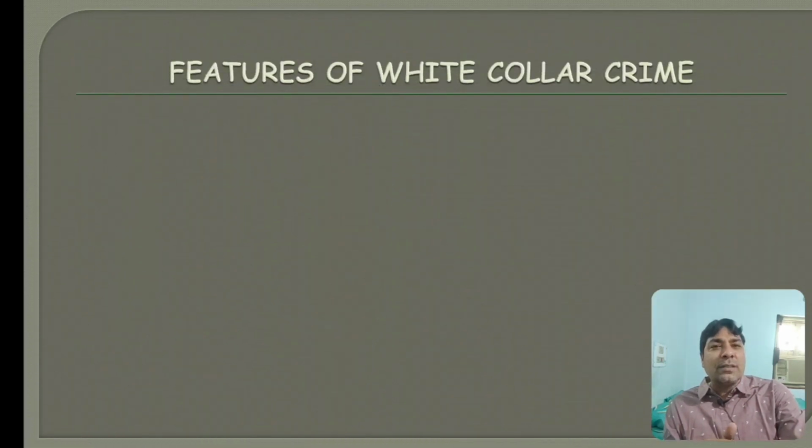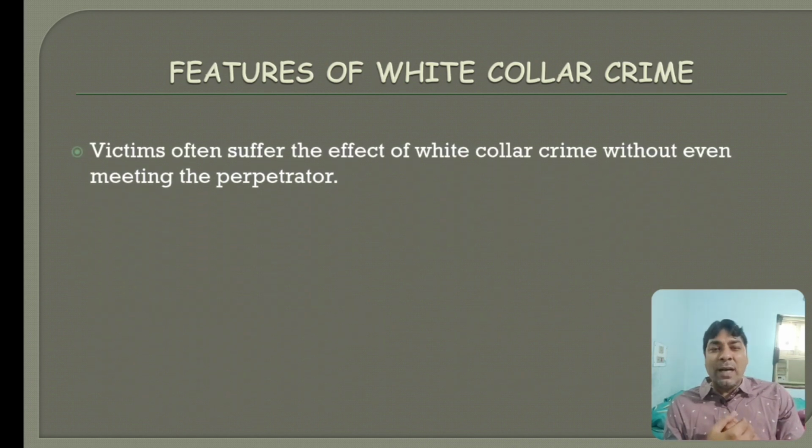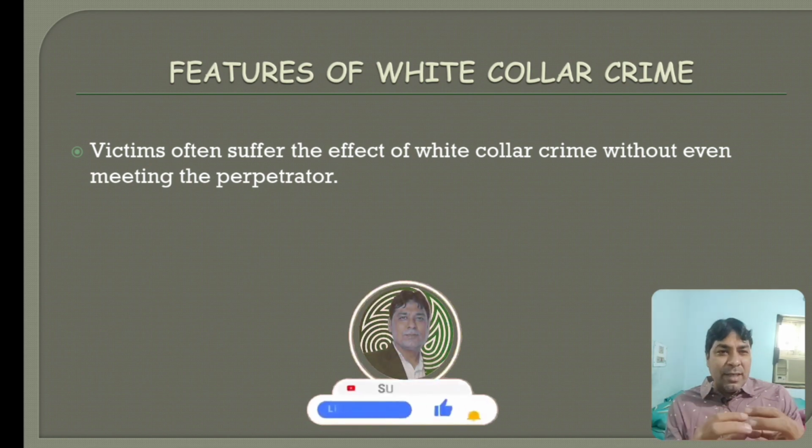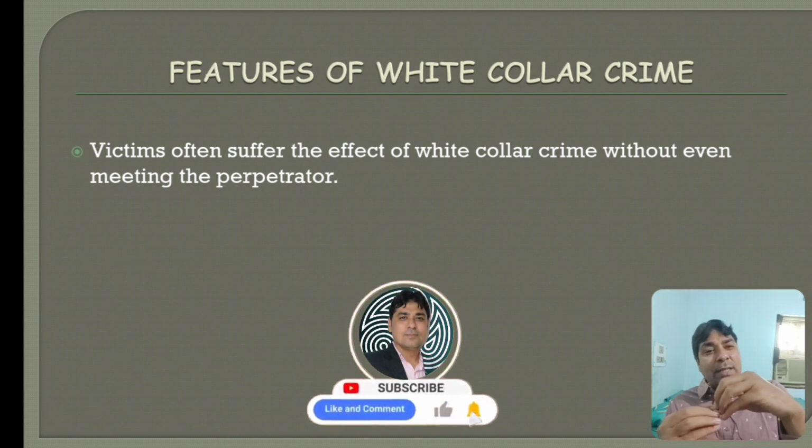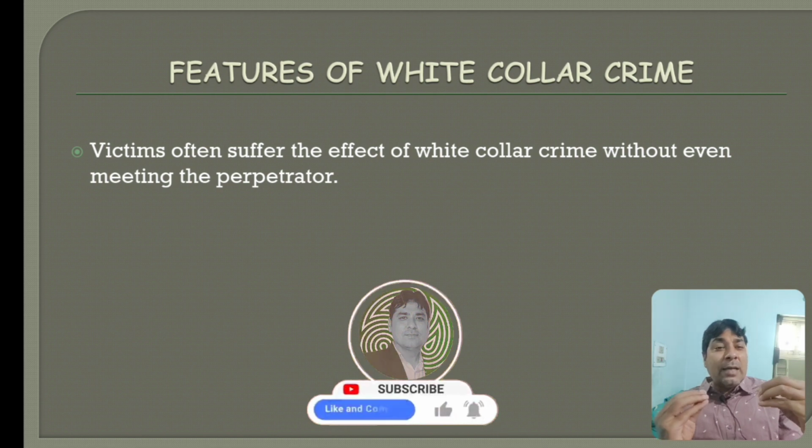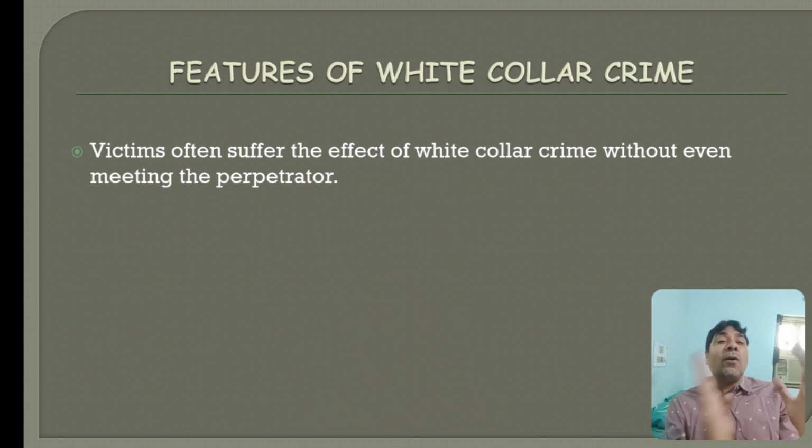Now we will move towards the features of white collar criminality. The first characteristic is that victims often suffer the effect of white collar crime without even meeting the perpetrator. Now we know very well that in traditional offenses, blue collar offenses, the victim and offender are both present at the scene, and the offender commits an offense against the victim. In this scenario the victim knows the offender.